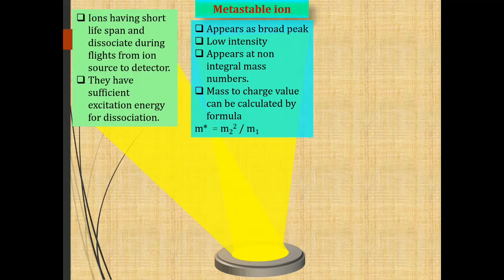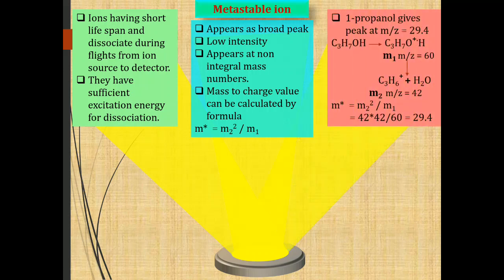The metastable ion can be understood by taking the example of 1-propanol. 1-propanol has the formula C3H7OH. When it ionizes, it forms a parent ion or molecular ion having m/z value 60.